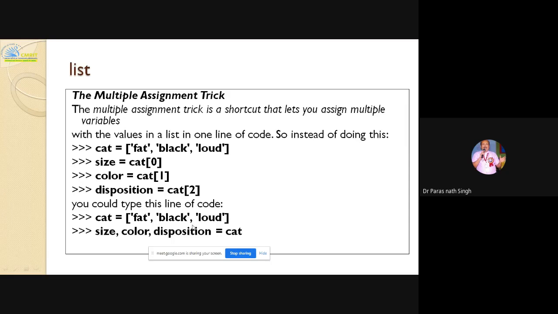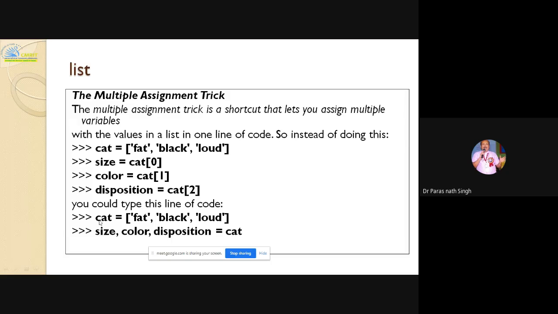And here, in which way have you learned? You can say it is something like packing and unpacking. In programming, they call it this way. So size, color, disposition equal to cat. What are the cat values? Fat will come to size, black will come here, loud will come here. If the cat is fat, black, and loud, then in the cat variable all these values are stored.